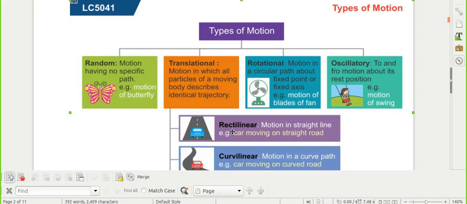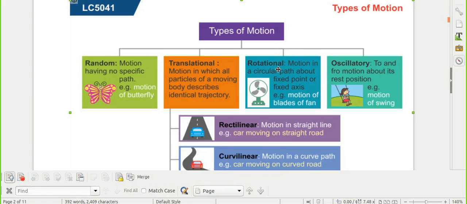Translational motion is of two types, rectilinear motion and circular motion. Rectilinear motion is when the object is moving in a straight line, for example a car moving on a straight road. Circular motion means the motion of the object around a curved path, like a car moving on a curved road.